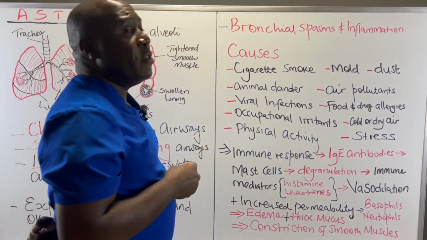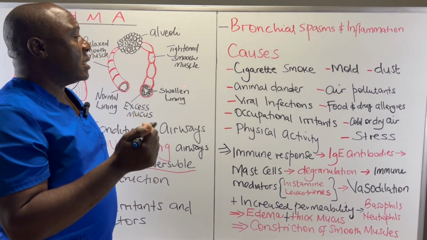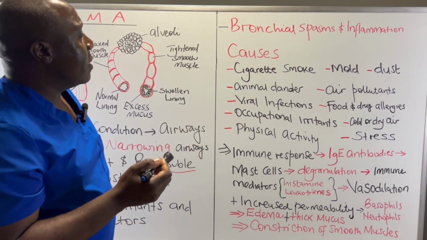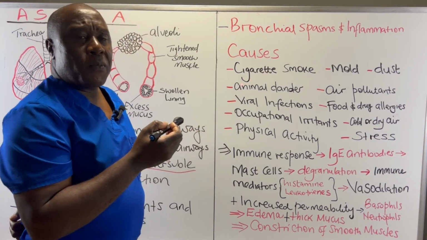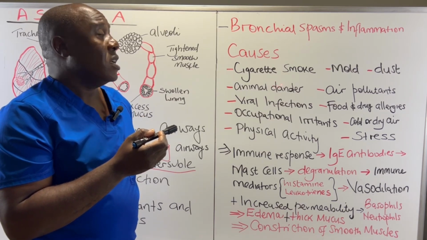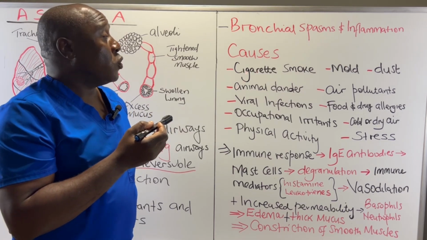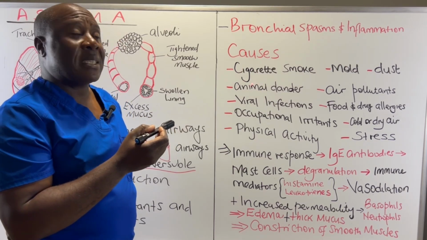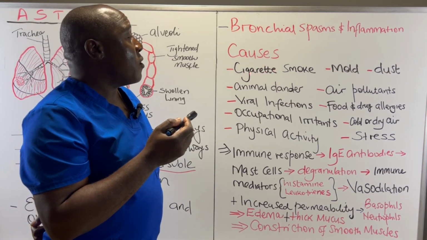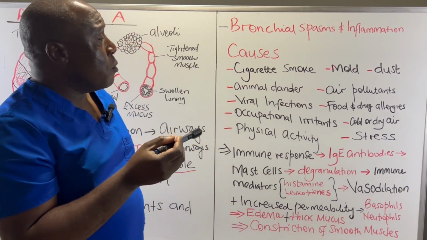So what are some of the causes of an asthmatic attack? Or what are some of those irritants that can result in asthma? One, we have cigarette smoke. Now, this affects both the smokers and the non-smokers. So the non-smokers are normally exposed to second-hand smoke. So this can trigger an asthmatic attack. So both smokers and non-smokers have a risk of an asthmatic attack as a result of cigarette smoke.